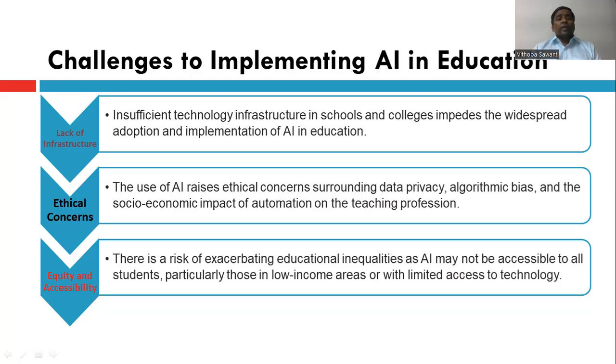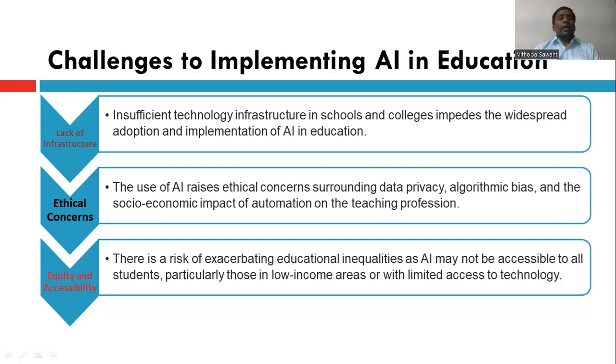Some are not adopting or implementing AI in education, so they are facing a lot of problems. In some areas they have network issues. Sometimes they are not aware of how to use the technology, how to implement AI into education, how to prepare, and how to analyze the data. They don't have sufficient infrastructure, so they always face problems.